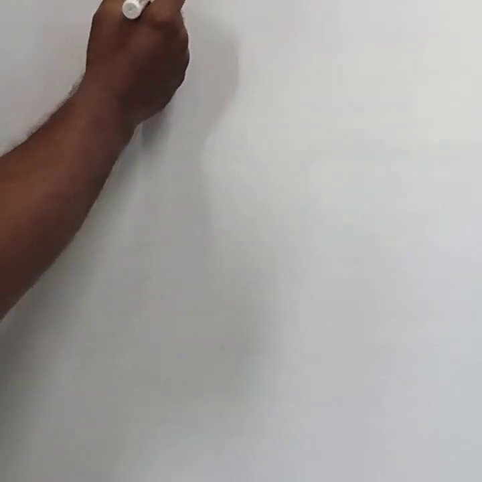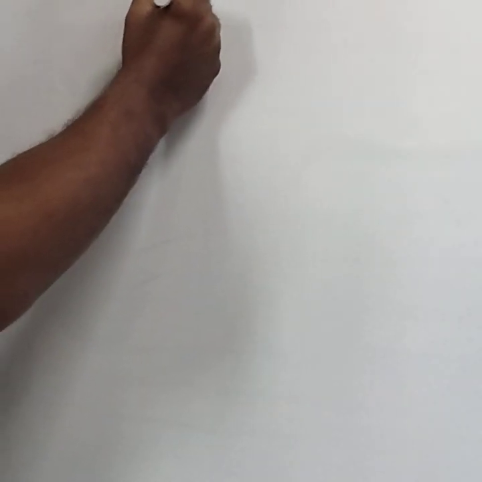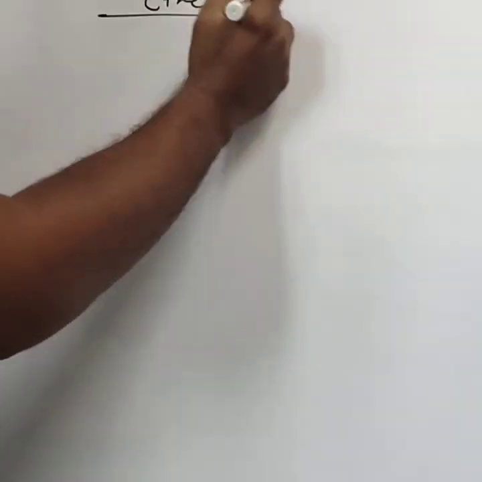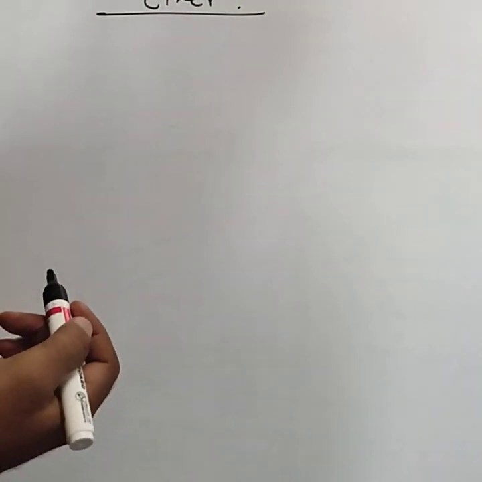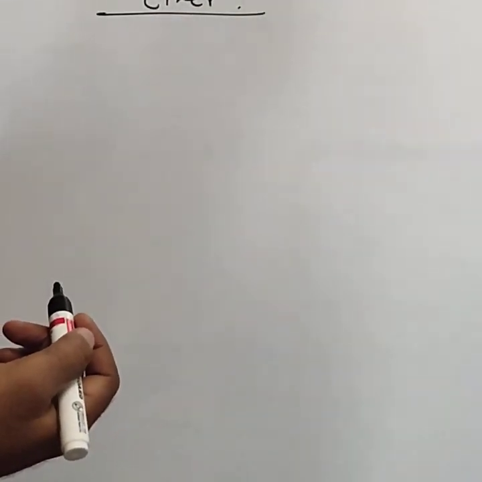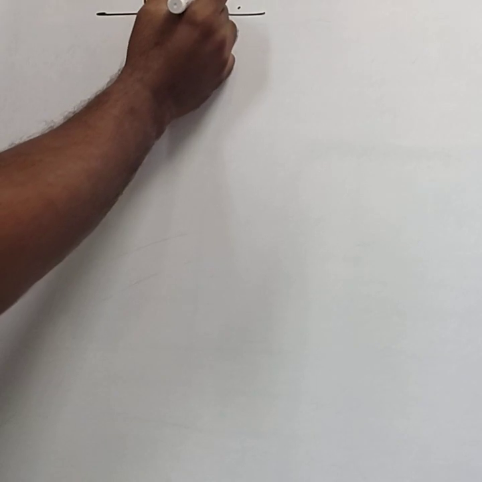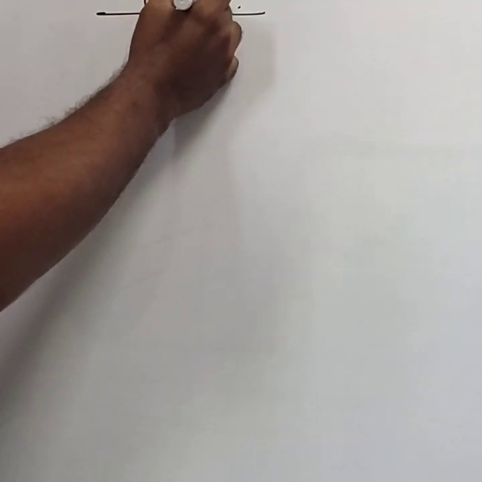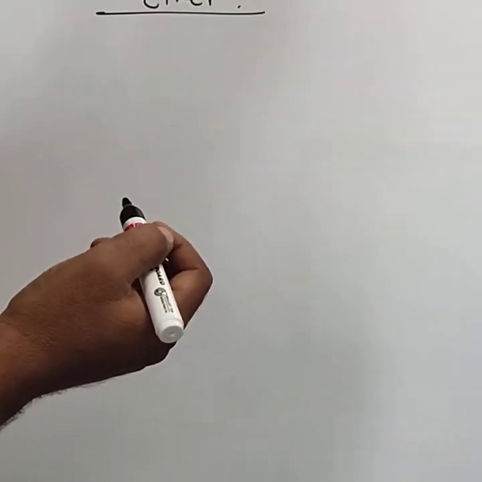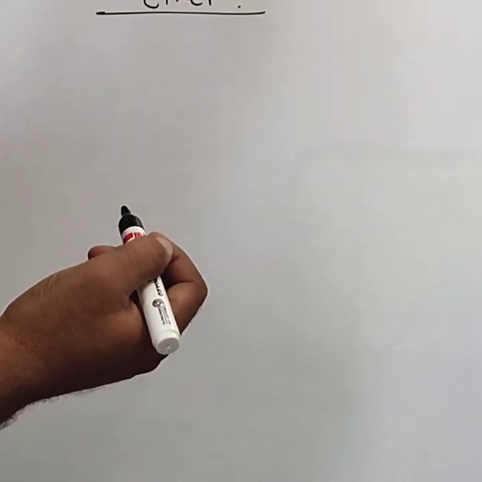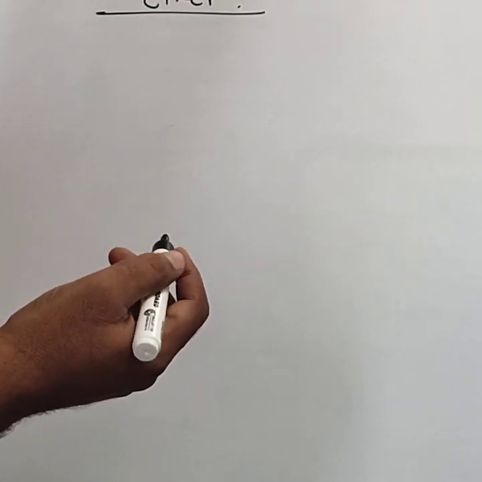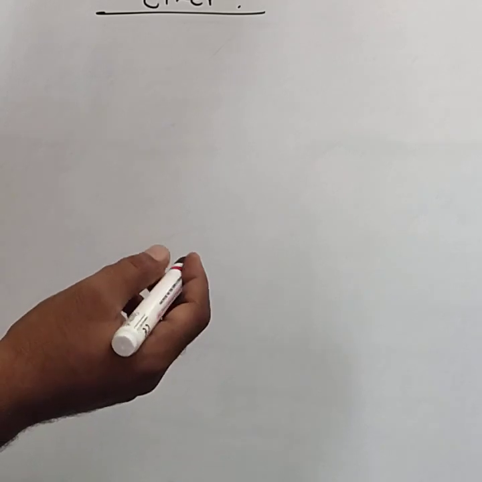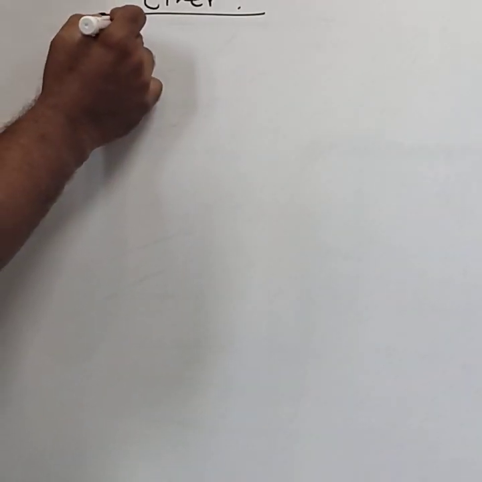Hello students, in this class we study a new concept considered as ether. This comes under alcohol, phenol and ether. All these three concepts are considered under a separate chapter, that is the second unit, alcohol, phenol and ether. Ethers means the class of organic compounds